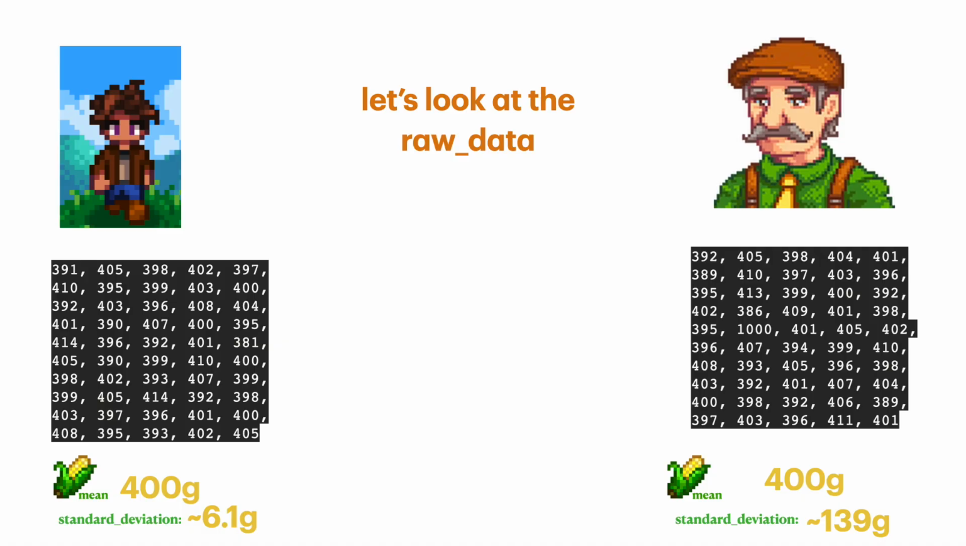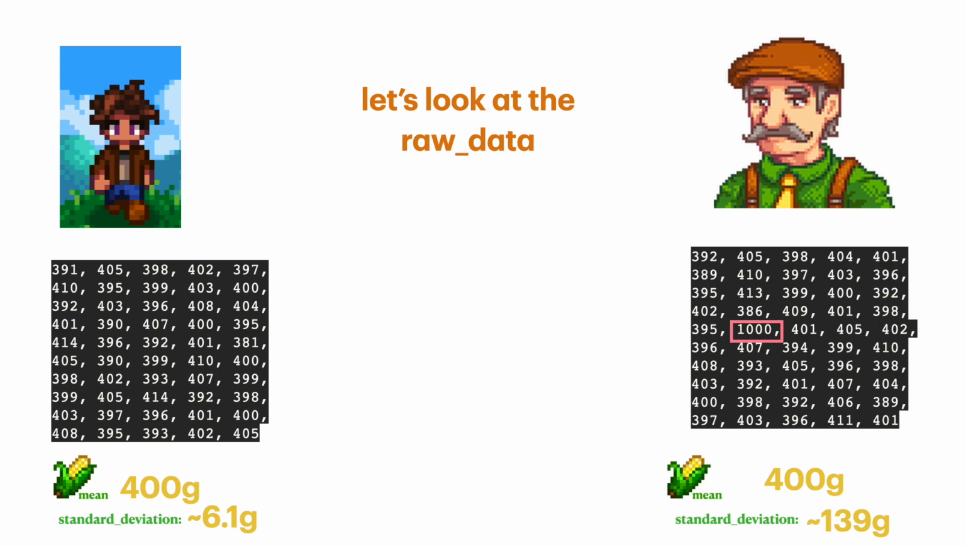So going back to our little beef with Lewis, we look back at our raw data and you can see we both have the same mean. However, things look a bit different when we look at the standard deviation. My standard deviation is around 6.1 grams. Lewis's standard deviation is around 139 grams. So he has some crazy inconsistency with his standard deviation.